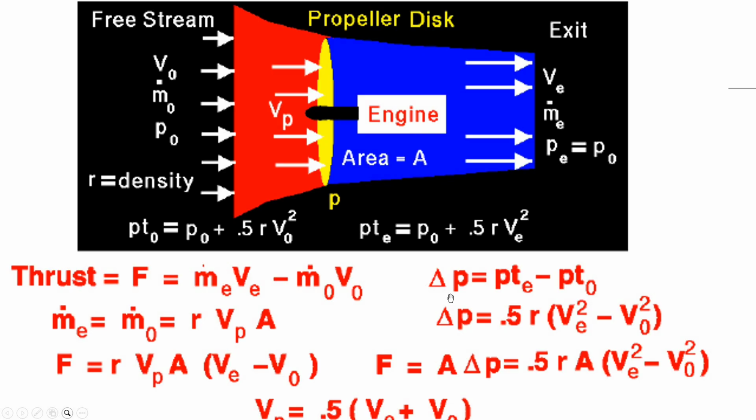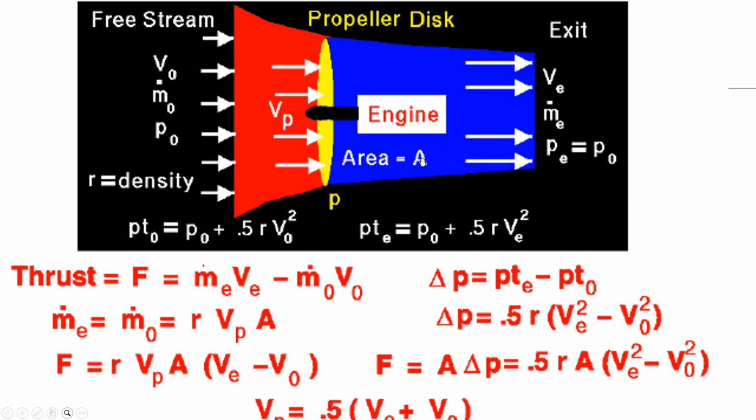The propeller behaves like a rotating wing, and similar to airfoil theory, the pressure over the top surface of a lifting wing is lower than the pressure below it. For a spinning propeller, this means that the pressure in front of the propeller disc is lower than the free stream pressure, while the pressure immediately behind the disc is higher than the free stream pressure. Downstream of the propeller, the airflow gradually returns to free stream conditions as the pressure equalizes, but the velocity of the air at the exit is higher than the free stream because the propeller imparts energy to the airflow through the engine's work.